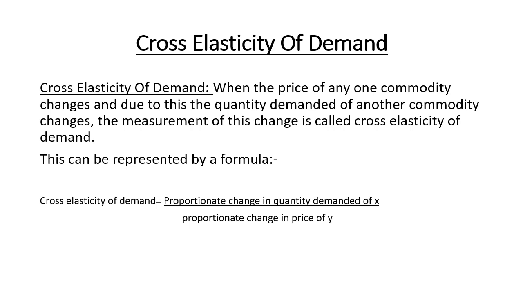With the price change of tea, there is a proportionate change in the quantity demanded of coffee, that is X. So when the price of one commodity changes and due to this the quantity demanded of another commodity changes, the measurement of this change is called cross elasticity of demand.